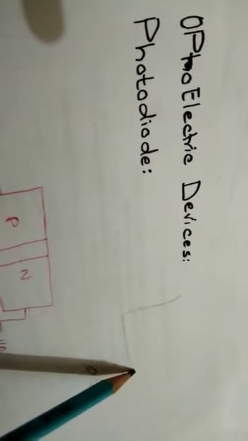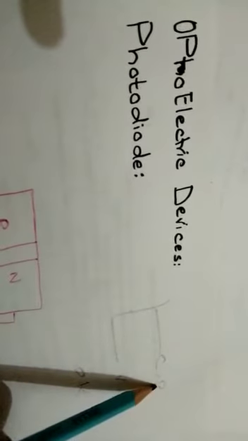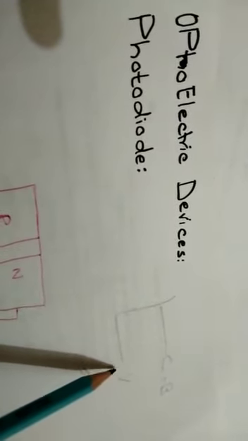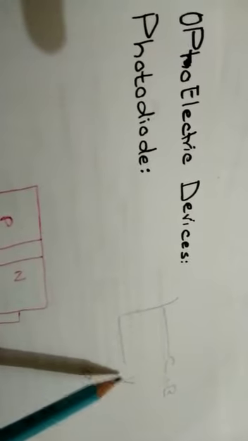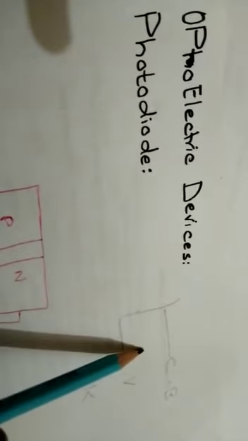They have a fully filled valence band and an empty conduction band. So when we provide energy to the electrons present in the valence band, they absorb the energy and jump from the valence band to the conduction band and take part in conductivity.